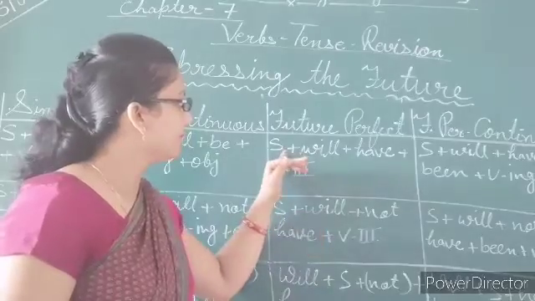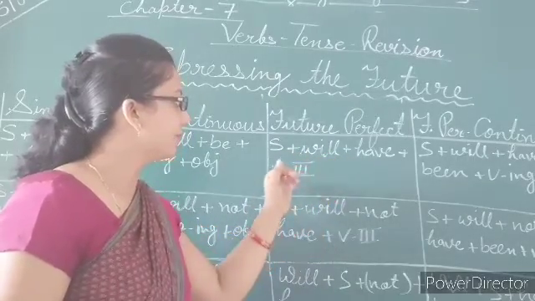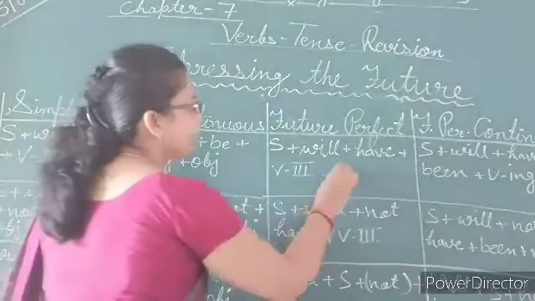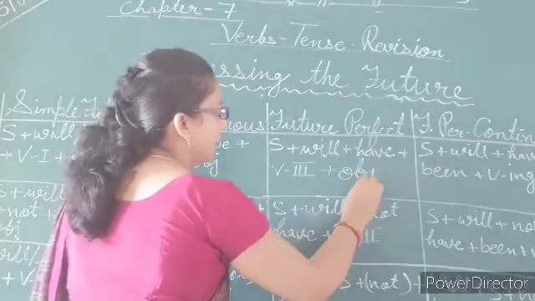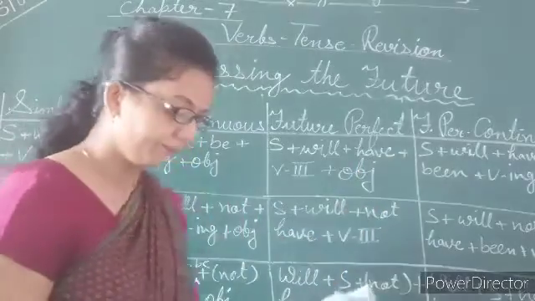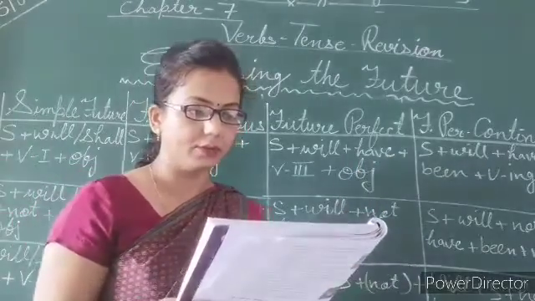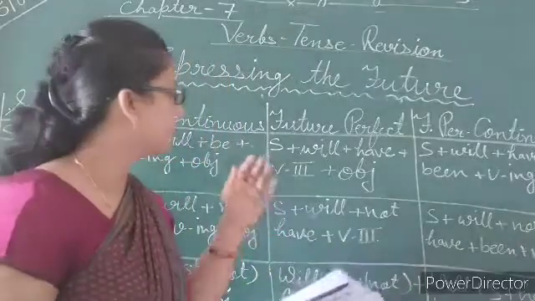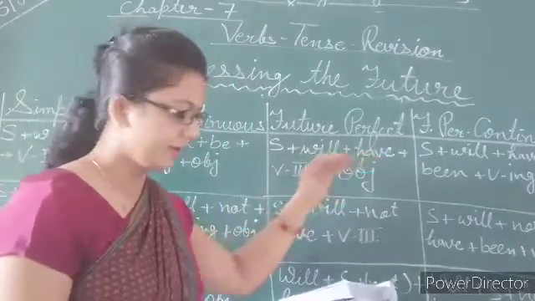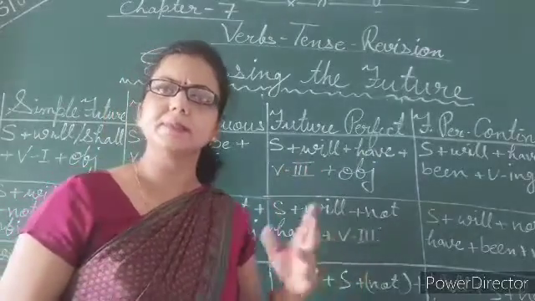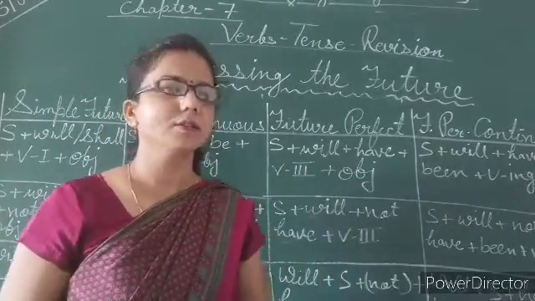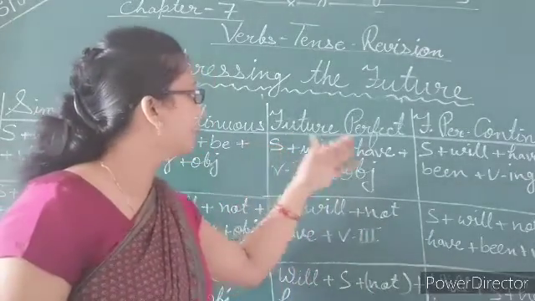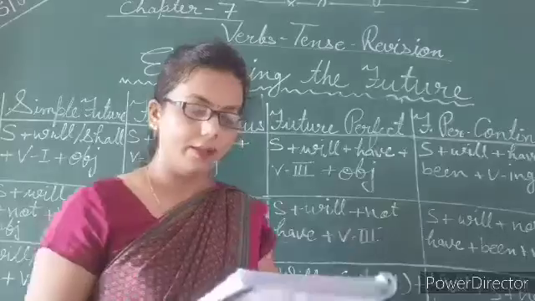The structure is subject plus will plus have plus verb's third form, and if an object is given then we have to use the object, otherwise there is no use to put an object. So have a look. We can say that I or she will have slept. She will have slept. She is a little girl. So we can say that she will have slept.